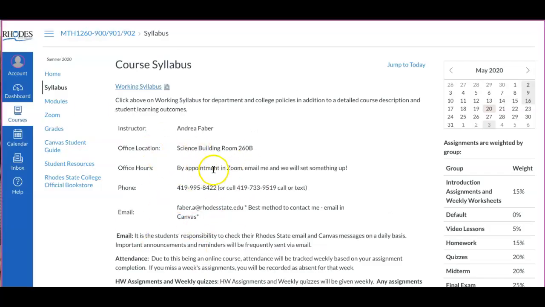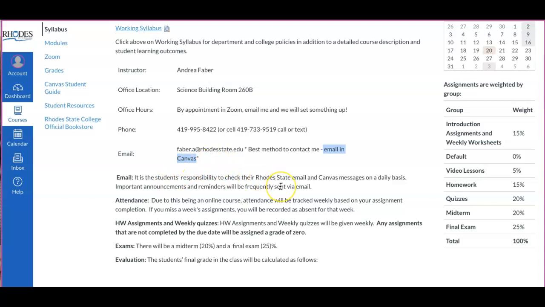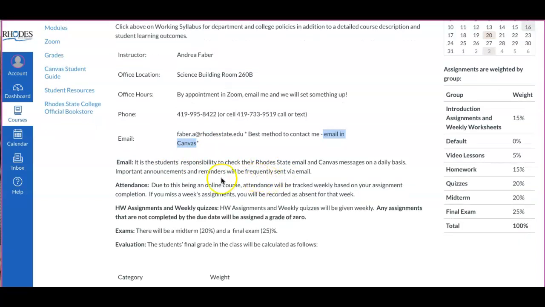The other thing on this page, which is also in the working syllabus, is my office phone number. I did also put here my cell phone. You may call or text me on my cell phone. Just let me know who you are. The best way to get a hold of me, because sometimes my cell doesn't go through, is to email me in Canvas. That really is the best way to contact me. Make sure you do check your email in Canvas every day.